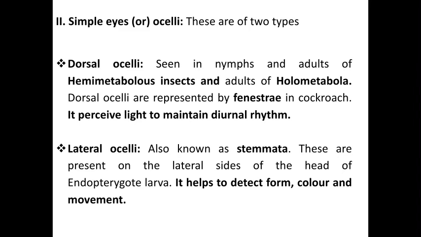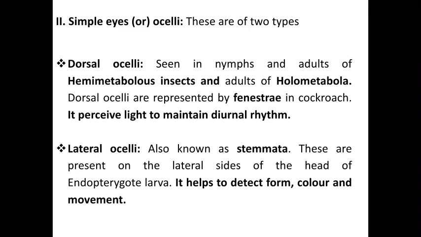The dorsal ocelli are represented by the fenestrae in the cockroach. In the cockroach, the dorsal ocelli are called fenestrae, and the function of the dorsal ocelli is to perceive light energy to maintain the diurnal rhythm. It means the cockroach can see in both conditions, day as well as night, due to these dorsal ocelli or fenestrae. The next one is the lateral ocelli.